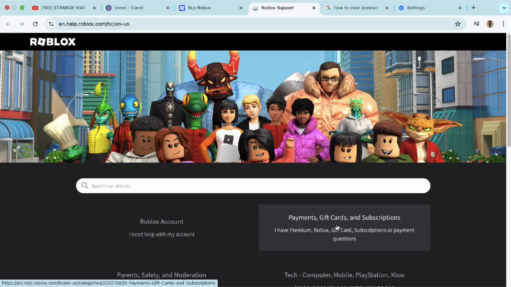Tips: always make sure your payment details are up to date. If you're under 18, ask a parent or guardian to check if parental controls are blocking purchases. Avoid making repeated purchase attempts too quickly. It might temporarily lock your payment method.